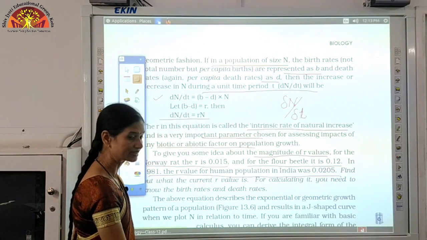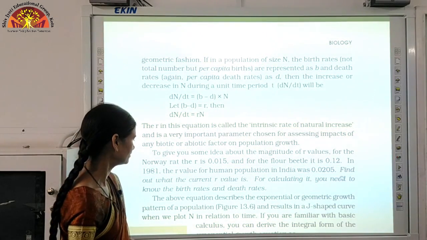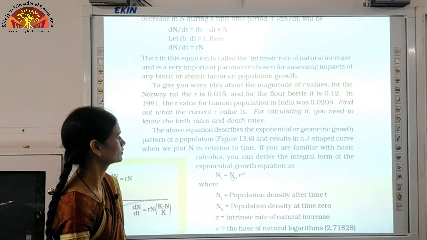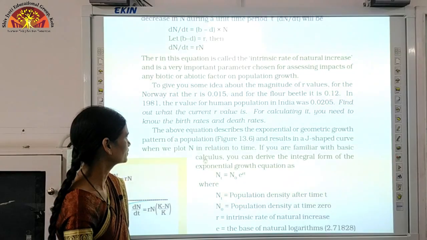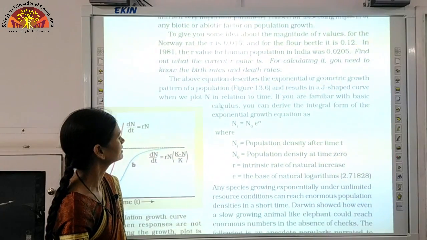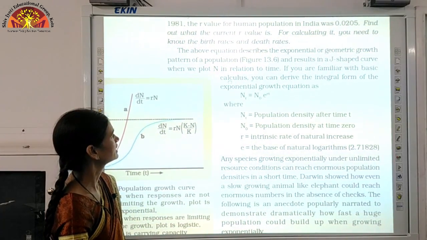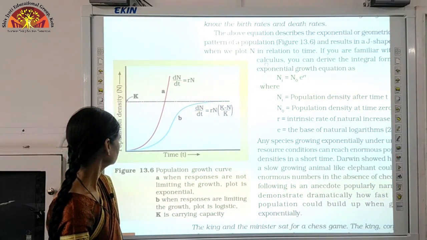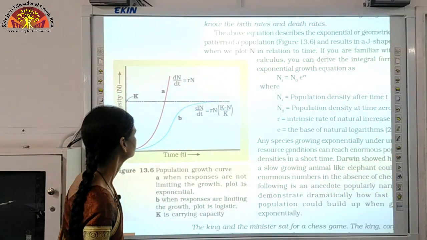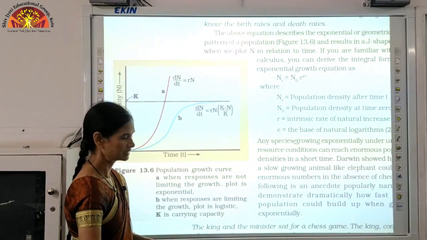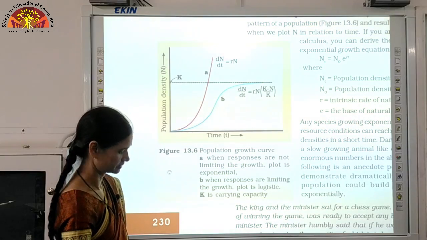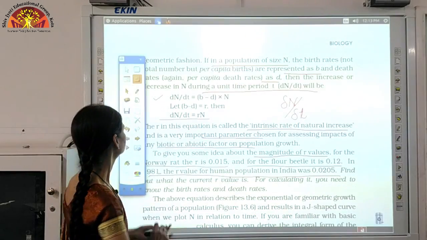Now we'll talk about the graph. Which kind of graph will we get if the population growth is increasing exponentially? If growth is increasing exponentially, which kind of graph are we going to get? You can see this in figure 13.6. So as I told you, when we are talking about exponential growth, you can see here, as time is passing, the population density is increasing.